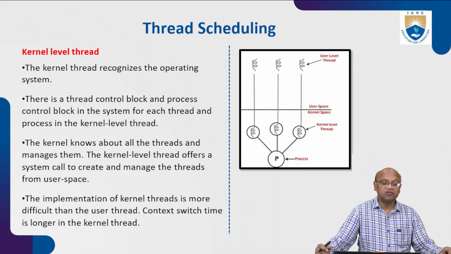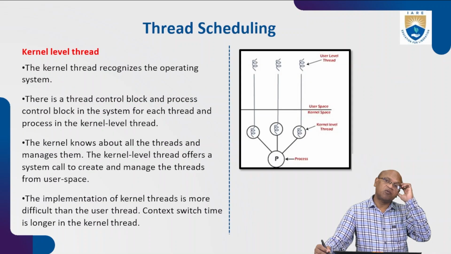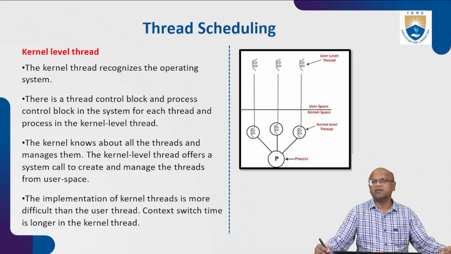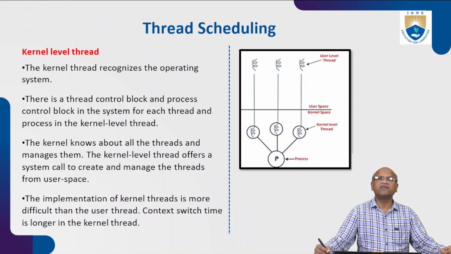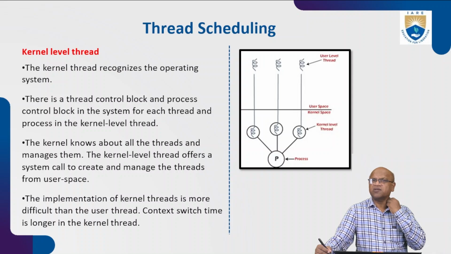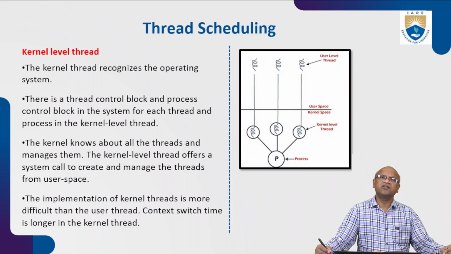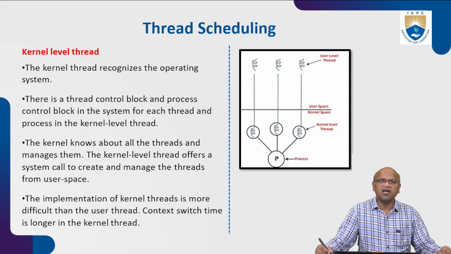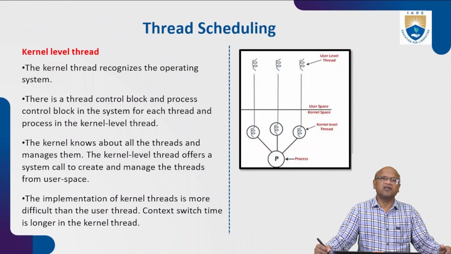Now thread scheduling. As we have seen, the thread programs available at the user level help the user implement his user level programs. That is user level. Now look at kernel level threads. The kernel is a part of the operating system only. The complete thing, user level or kernel level, is part of the operating system, but the programs which help the user up to a certain extent are the user level threads.